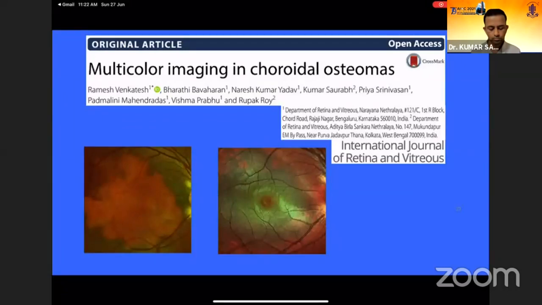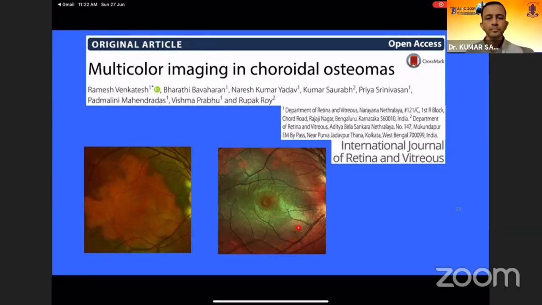Choroidal osteomas are ossifying tumors of the choroid. The color fundus picture of the right eye shows a well-demarcated yellowish lesion over the macular area, while the corresponding composite multicolor image shows a greenish hue over that area. Now these tumors appear in various stages of calcification and decalcification, with associated complications like RPE atrophy, which can be of bad visual prognosis.